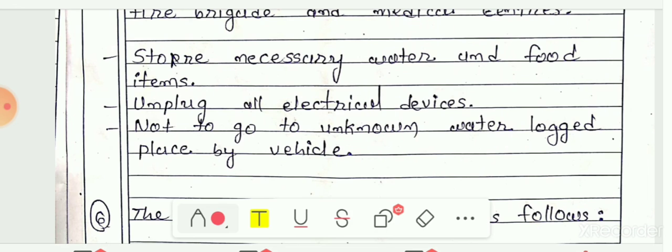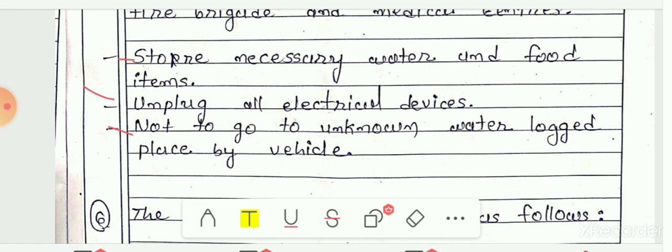Then store necessary water and food items, unplug all electrical devices, and do not go to unknown waterlogged places by vehicle. During a cyclone we should not go to unknown waterlogged places, which are filled with water and unknown to you. So we do not have to go to such places to deal with the situation created by the cyclone. So this is the answer for the fifth question.